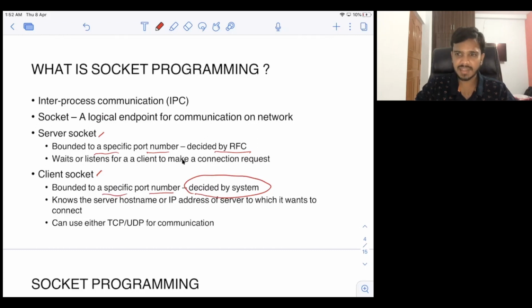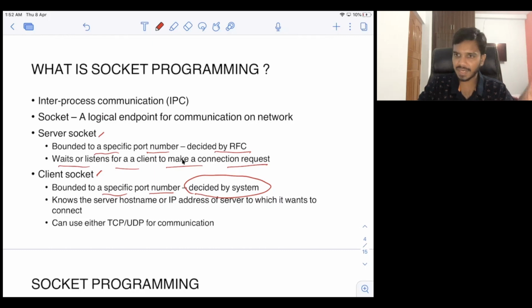You cannot do that. That's why let's leave that to the system. So the kernel will select some port number that is free, and then it can use that port number for communication. Next thing is the server waits or listens for a client to make a connection request. This is typically true for TCP, because TCP is connection oriented. So in that case, what will happen?